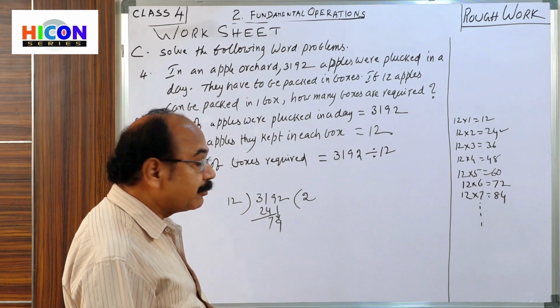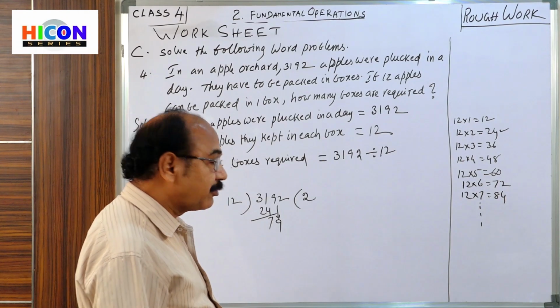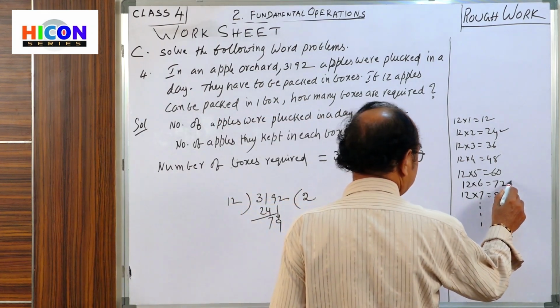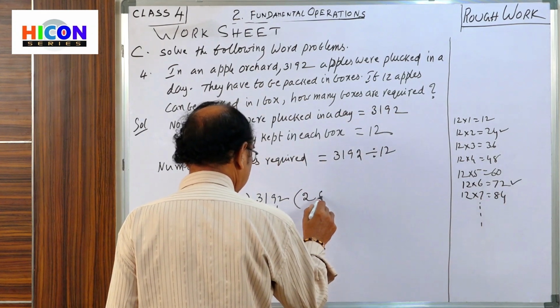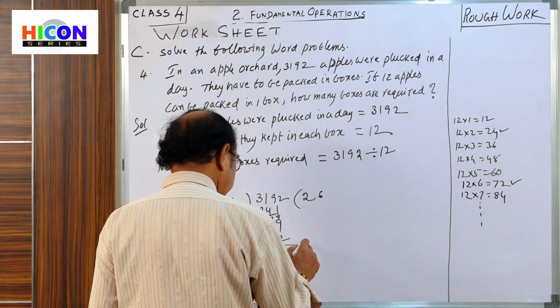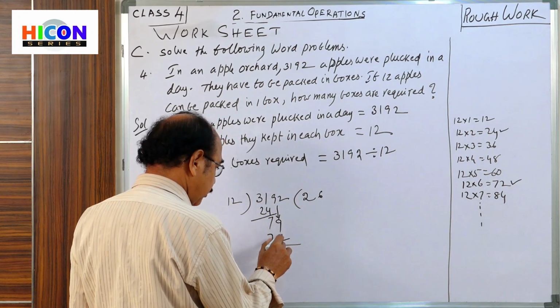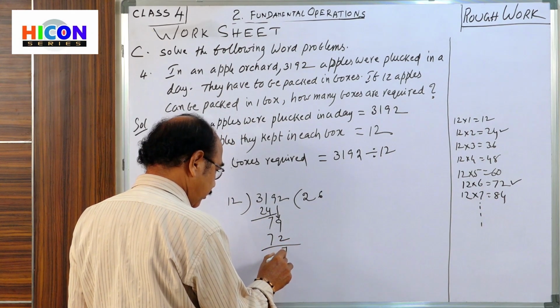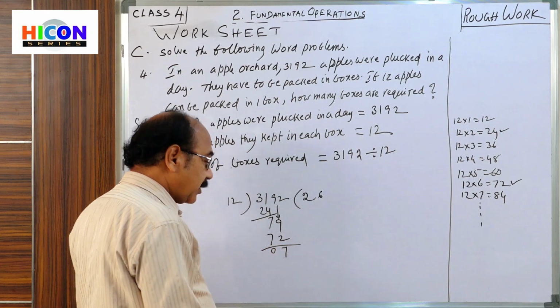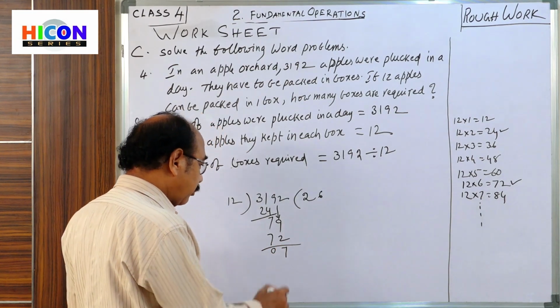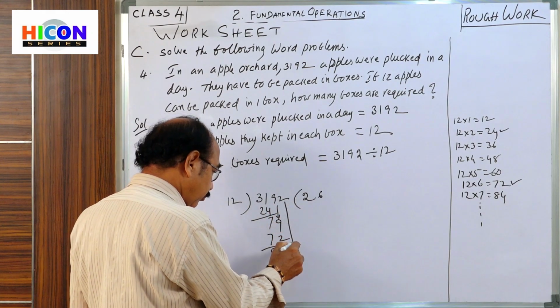If you take 7 times, you are getting more. That's why select 6 times. 12 sixes are 72. Subtract: 9 minus 2, 7. Now, from the dividend, bring down 2.